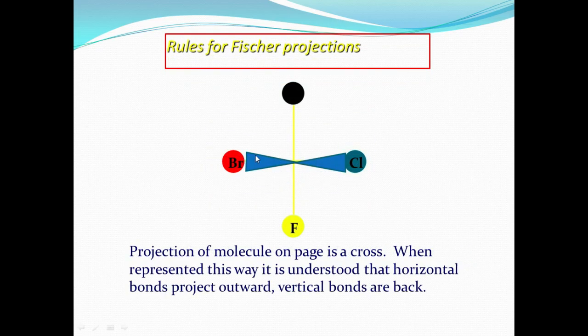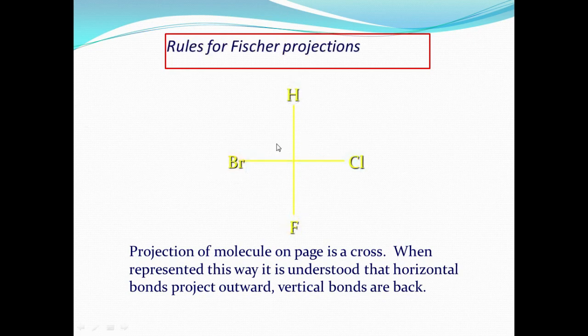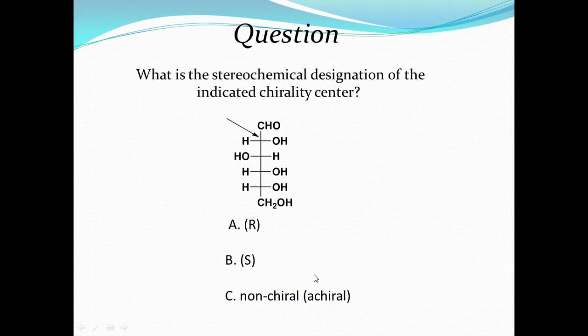So this point is used for the Fischer projection, the molecule on the page as a cross. When represented this way, it is understood that horizontal bonds come forward and vertical bonds go back of the molecule. Four different groups. You write like this, okay? This is a projection of the molecule on the page, horizontally, vertically, right?